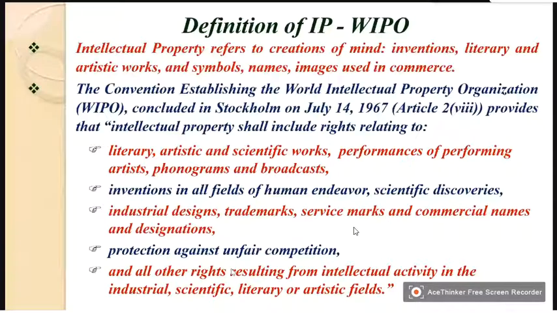They also come under intellectual property. Trademarks, service marks, commercial names, designations, everything. So there will be a protection against unfair competition. And all other rights resulting from intellectual activity in the industrial, scientific and literary artistic fields.